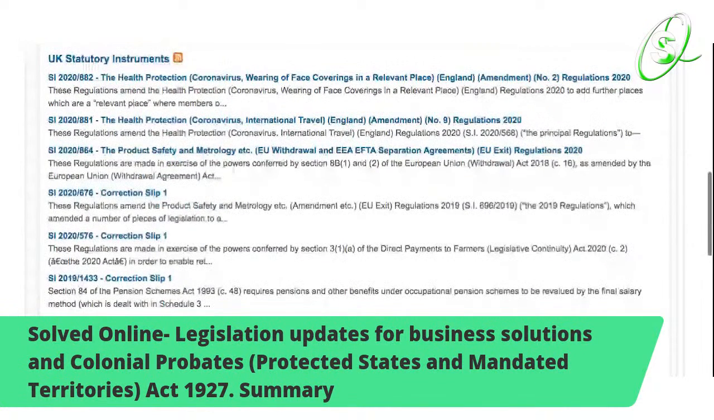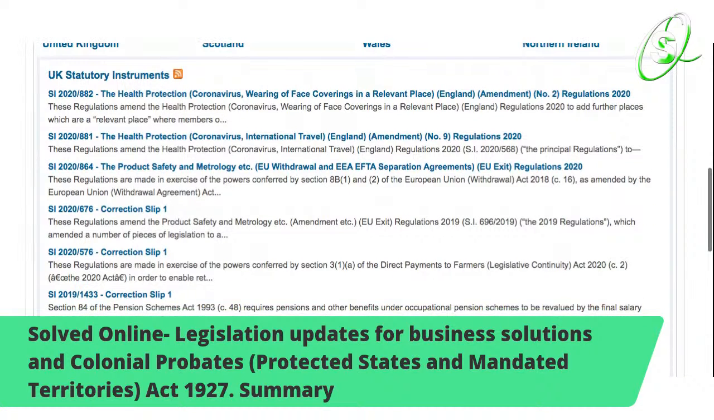There are 4 that are correction slips. So they're correcting an act that was previously made. I'm just going to read the actual titles just to show you what acts they are. And like I say, for your own interest, you could visit the act and go through it. So we're going for the first one, and the first one is the Health Protection (Coronavirus, Wearing of Face Coverings in a Relevant Place) (England) (Amendment) (No. 2) Regulations 2020.